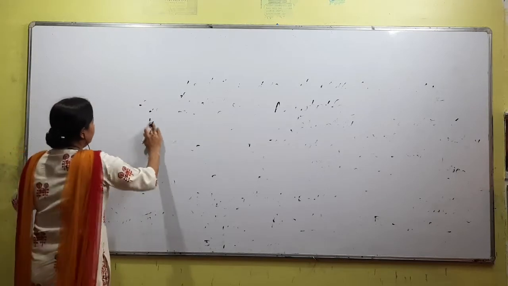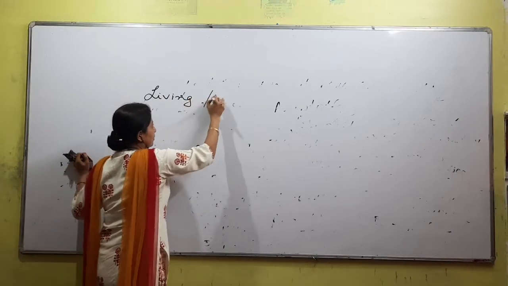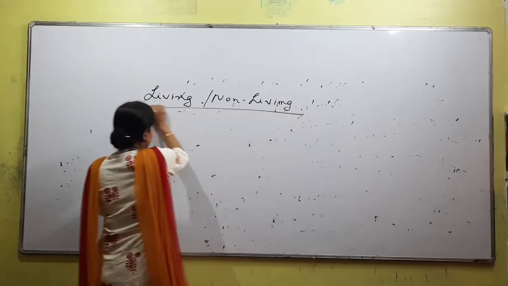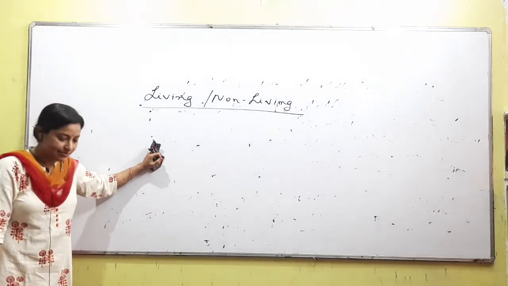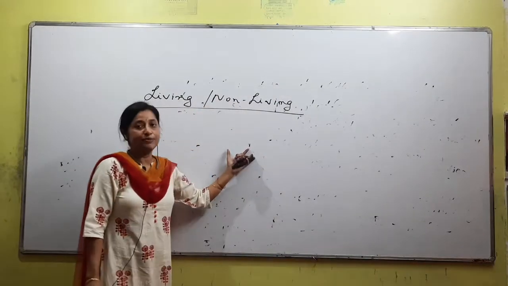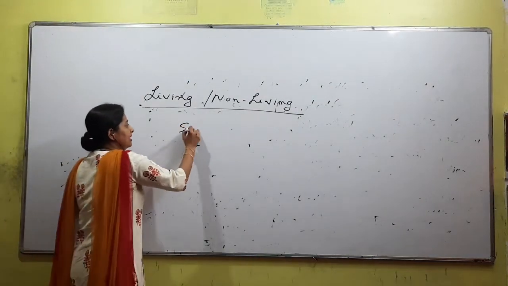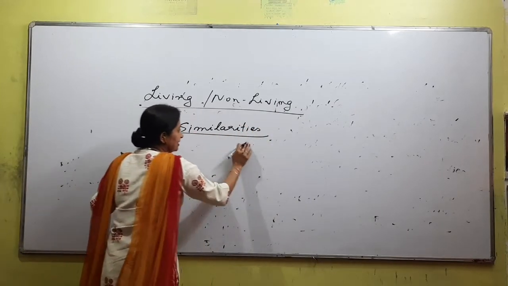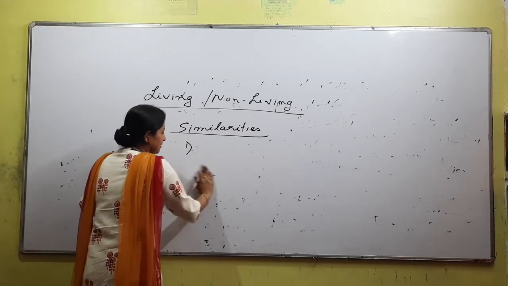Now we come to the word called living. Whenever we talk about living, non-living is also a word that comes together, right? So there are living organisms and non-living objects. What we know is that between living and non-living there are many dissimilarities, many points on which both of them vary. Since dissimilarities are more, that does not mean that there is no similarity. So what we need to know first is what the similarities are. We know that most differences are dissimilarities, and similarities are not a very important point, but even then it is good to read them once.